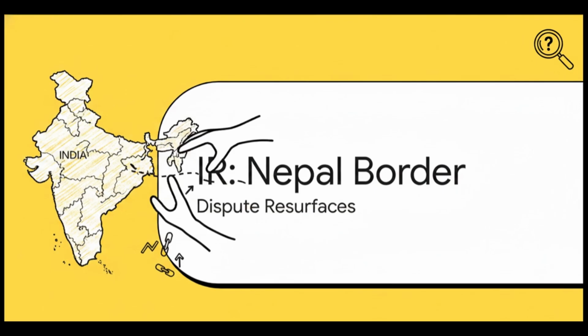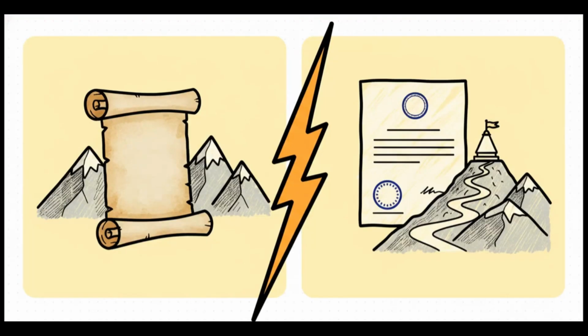International Relations. Nepal border dispute resurfaces. So, the Lipu Lake-Kalapani dispute has flared up once again. You need to be able to clearly contrast the opposing arguments here. Nepal's new Prime Minister, Balindra Shah, is relying entirely on the 1816 Treaty of Sugauli to claim the region, whereas India's Ministry of External Affairs firmly points to established administrative precedent, specifically our continuous use of the Lipu Lake Pass for the Kailash Manasarovar Yatra since 1954.